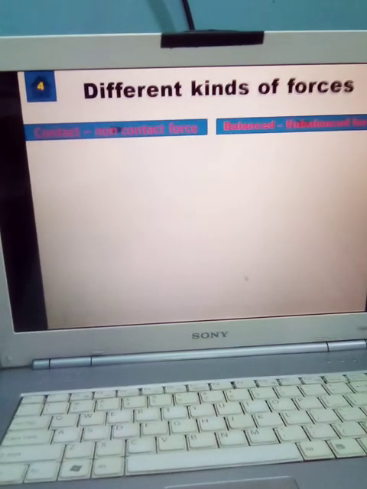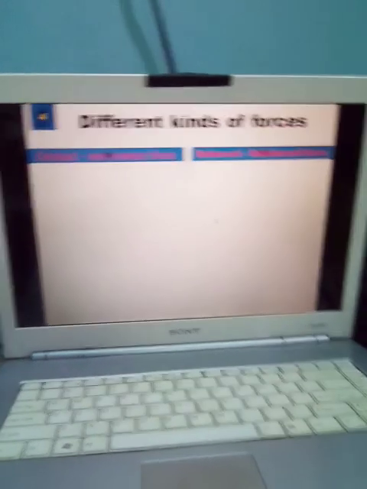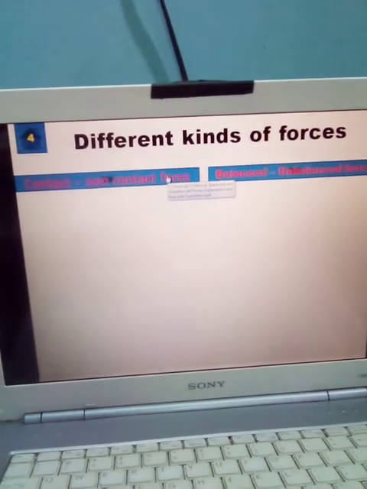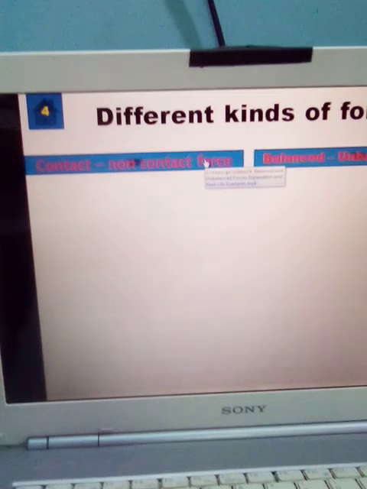Yes, actually we are going to discuss different kinds of forces. First one is contact and non-contact force. Let us see what is contact and non-contact force.